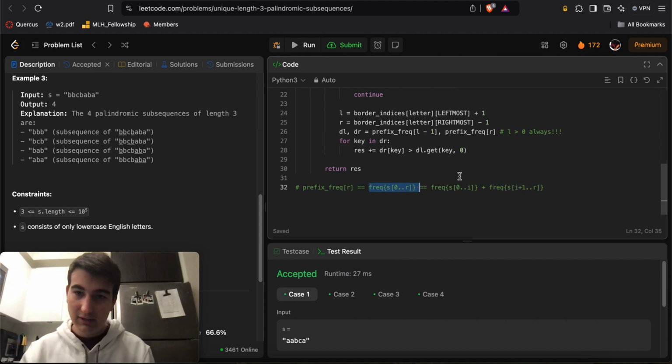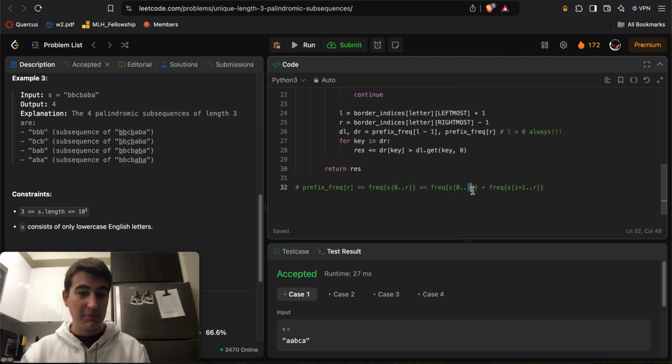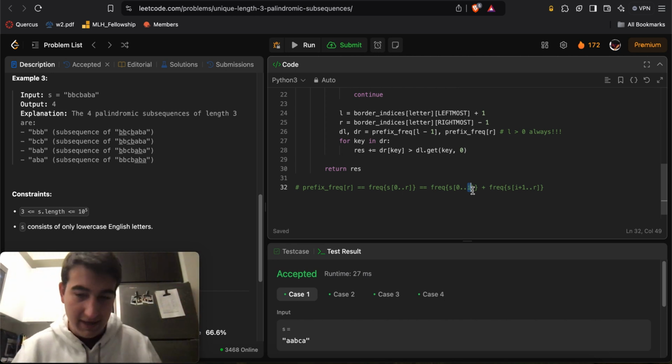It's like addition is commutative or associative, whatever the proper mathematical term is here. It doesn't matter at what index I split things off, or the order in which I do addition. 3 plus 4 plus 5 is the same thing as 5 plus 3 plus 4.